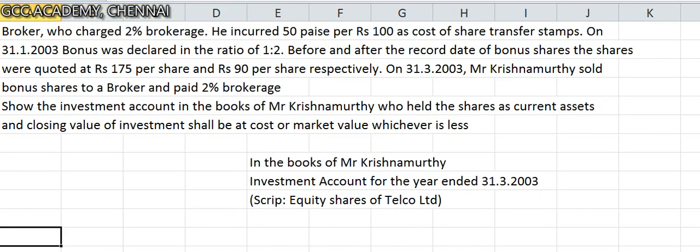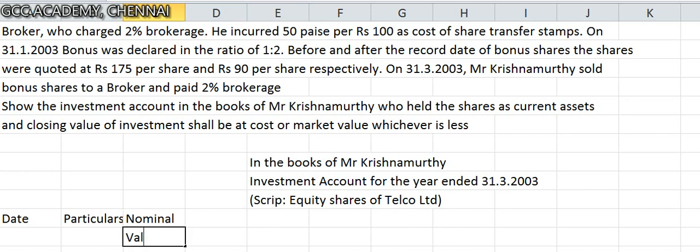So there are some interesting formats here. Kindly make a note. There is a column for date, very important. There is a column for particulars. There is a column for nominal value. In each book there will be a slight variation in this, that doesn't matter. You can also have quantity, number of shares, and then you can have the cost.